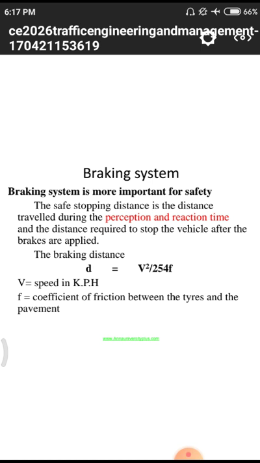The safe stopping distance is the distance traveled during the perception and reaction time plus the distance required to stop the vehicle after the brakes are applied. In this sentence, we have the stopping sight distance, that means SSD. Whenever we observe a vehicle on our path, we need to know how fast it is moving, so that we know whether it is safe to overtake.